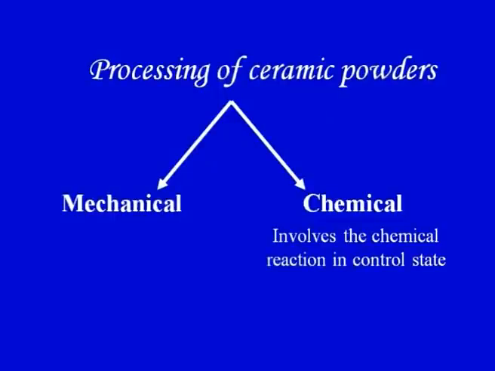So processing of ceramic powders can broadly be done in two important directions. We can use the mechanical direction to convert the raw ceramic material into the ceramic powder, or we can follow the chemical direction to convert the basic ingredients into the ceramic powder. So we can choose a mechanical direction or a chemical direction. Preparation of ceramic powders can be done in two different manners.